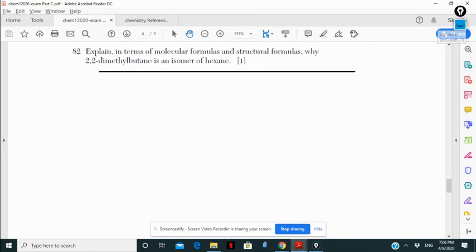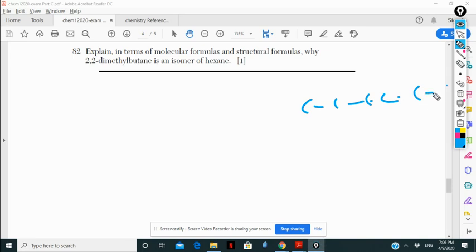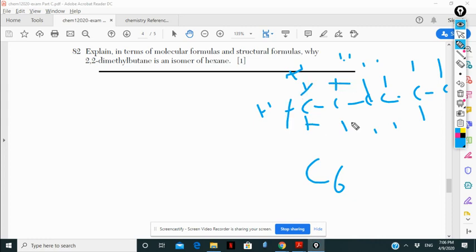Now, explain in terms of molecular formula and structural formula why 2,2-dimethylbutane is an isomer of hexane. Here is hexane: six carbons, because it's hexane, and all the rest are H's. If you count the H's: 1, 2, 3, up to 14, so C6H14.